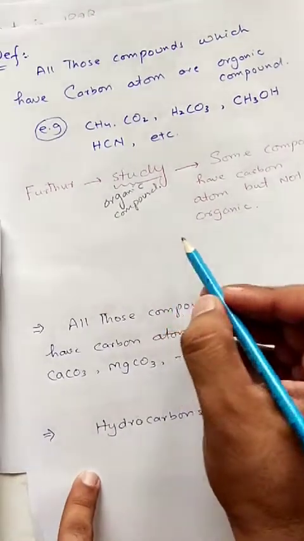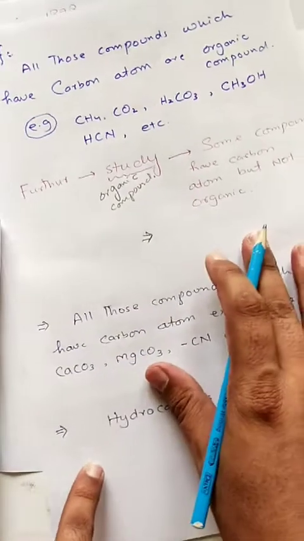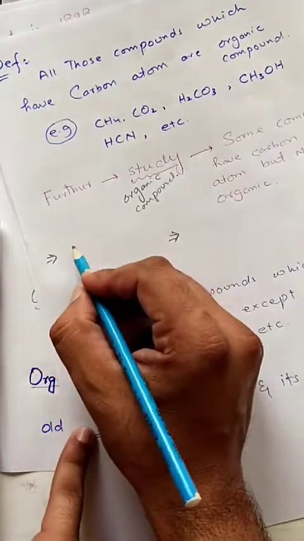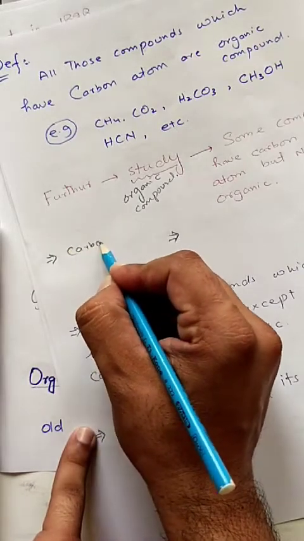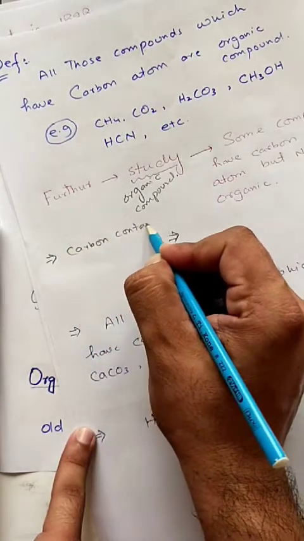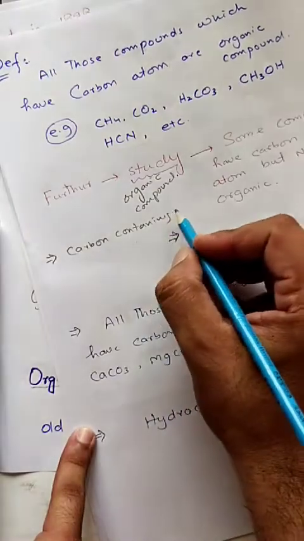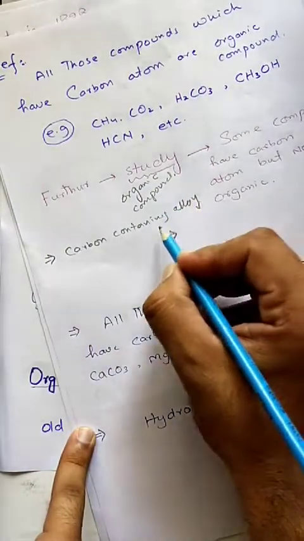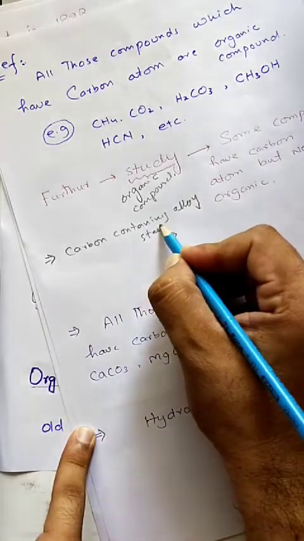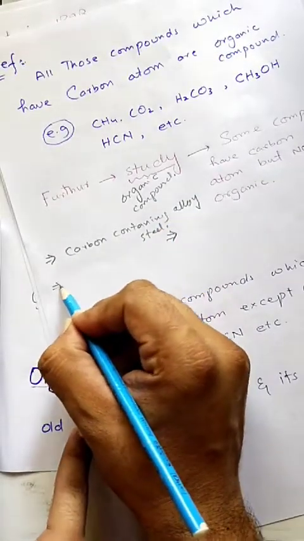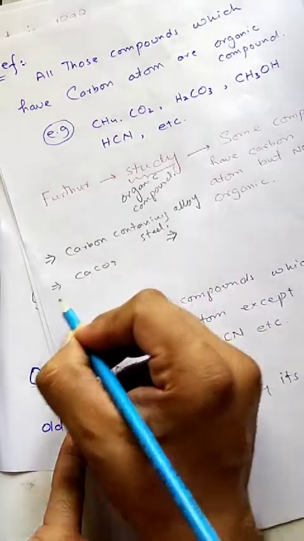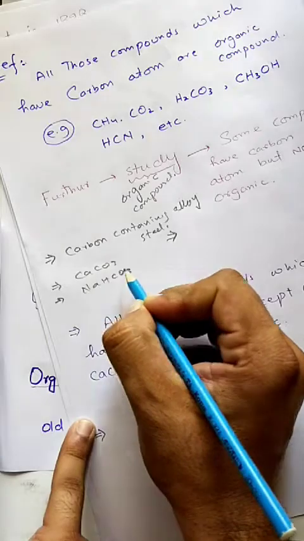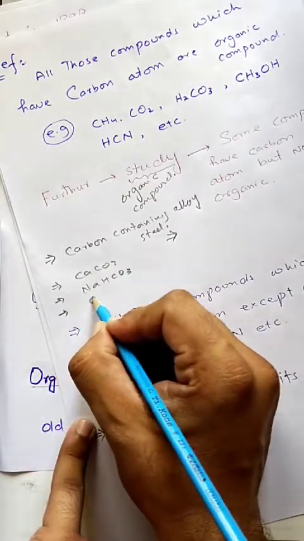For example, carbon containing alloys, for example steel, carbonates, bicarbonates, and oxides of carbon.